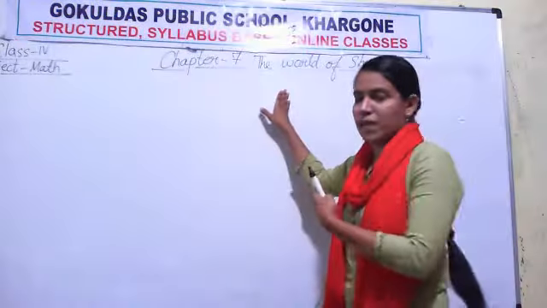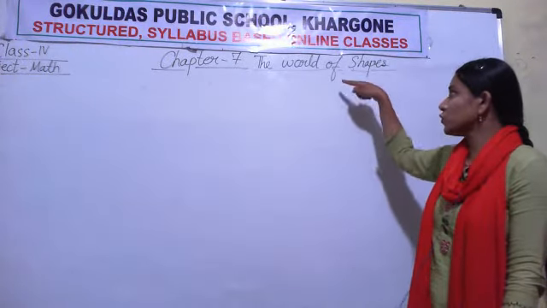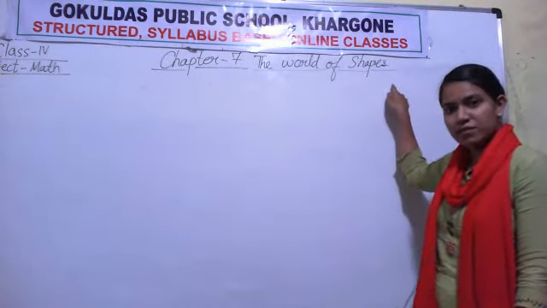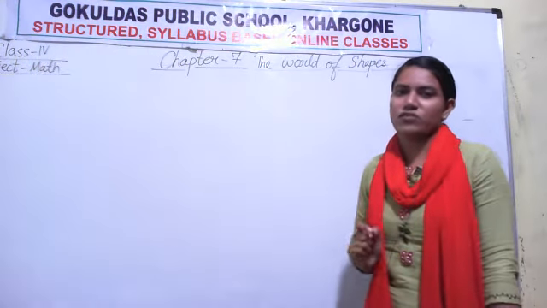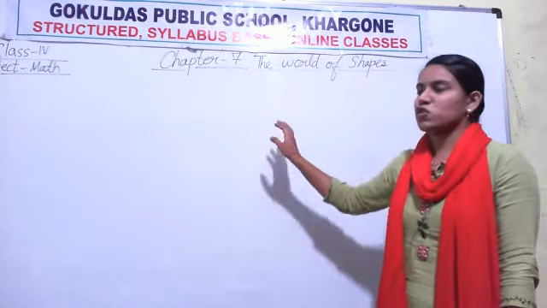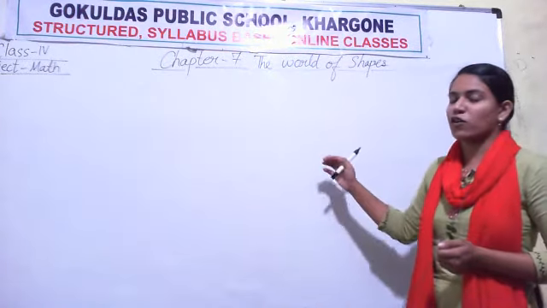So as the name of the chapter is the world of shapes, we are going to discuss shapes. When we discuss shapes and properties of shapes, it is known as geometry. So chapter 7 is based on geometry. It is a part of geometry.